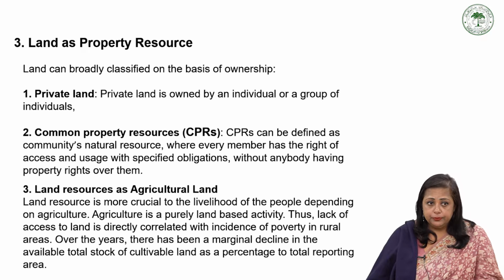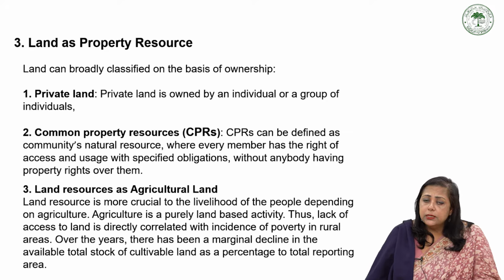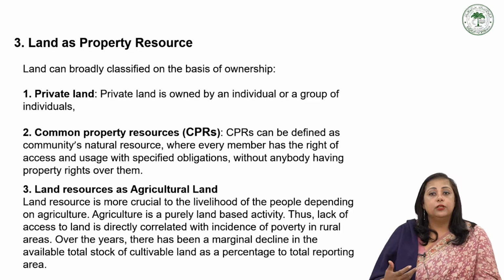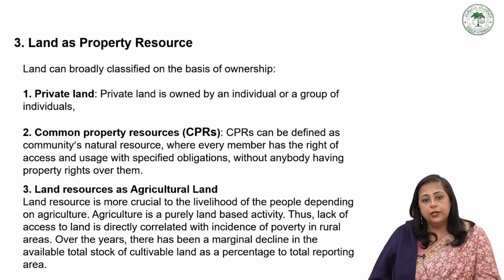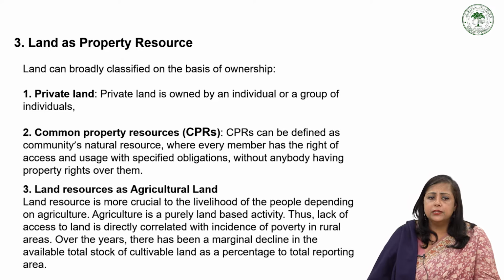Apart from this, we have land as a property resource, and that can be classified on the basis of ownership. The first is privately owned land: an individual or a group of people can own private land. The second is common property resources, like community land or panchayat land. These can be defined as communities' natural resources where every member has the right of access and use with specified obligations, without anybody having property right over them.